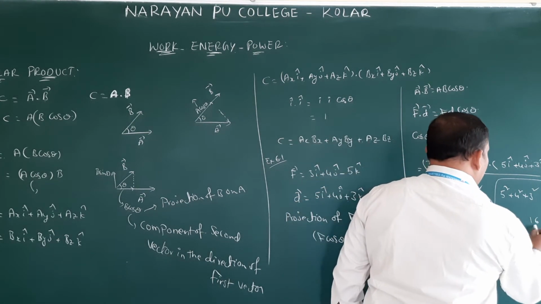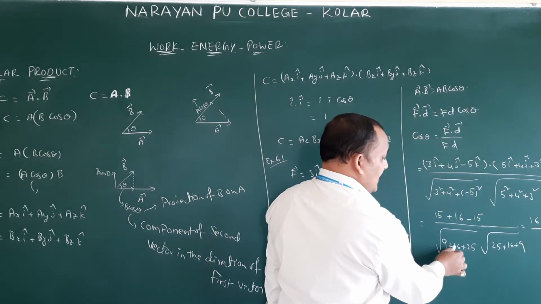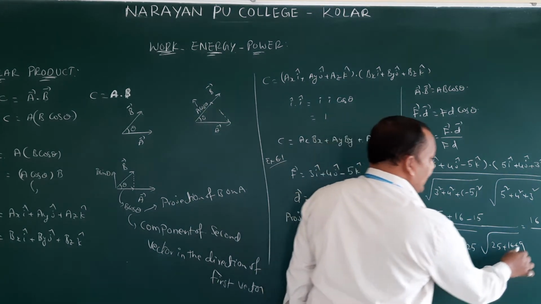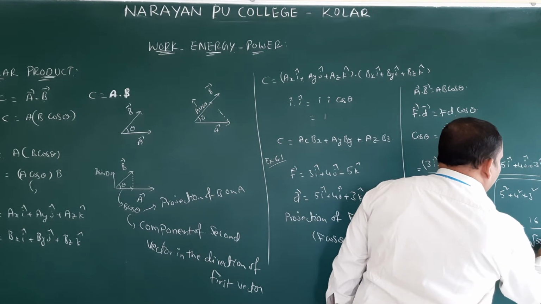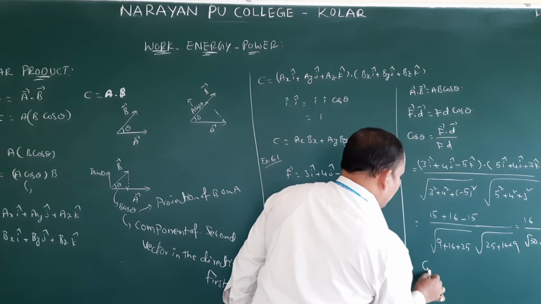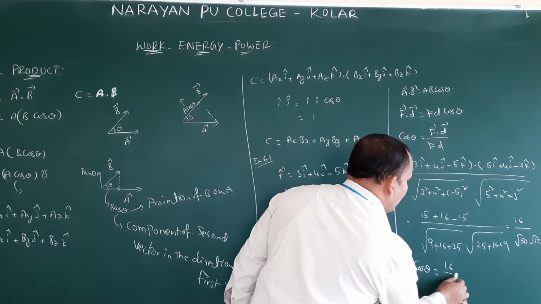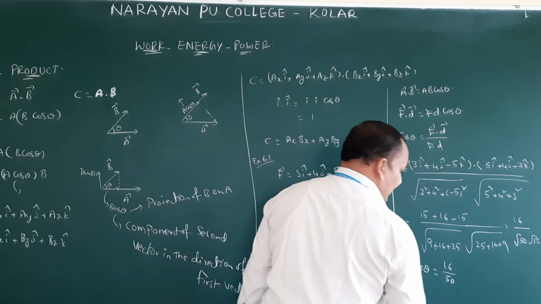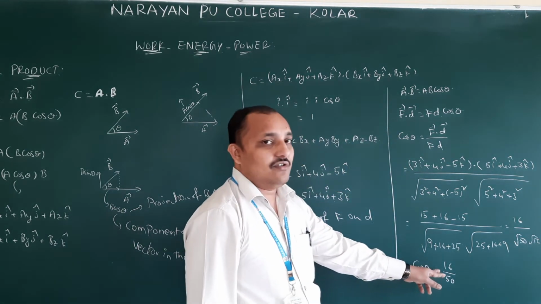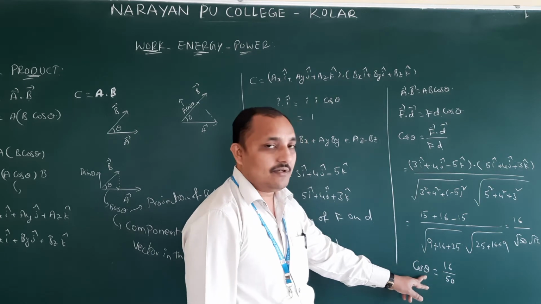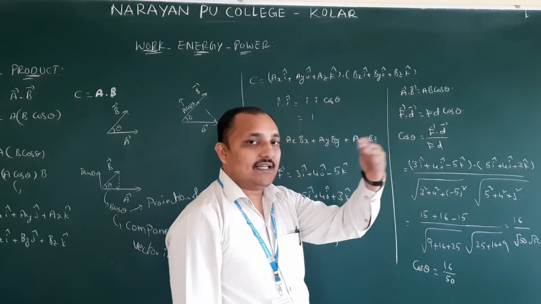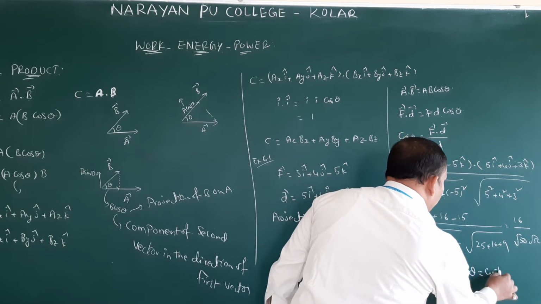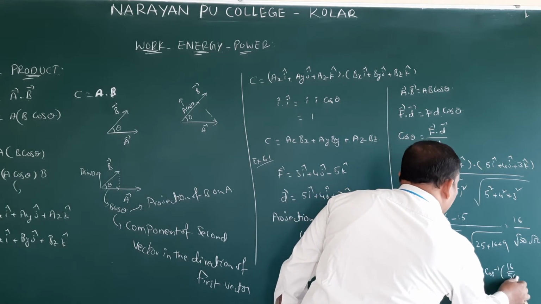That is equal to 16 by, so 16 plus 25 is 50. So root 50 into root 50. Then cos theta is equal to root x into root x, that is nothing but x. So 16 by 50. If you want to know this value, you should know the logarithm table or cosine table. In exam, if they ask, you can write simply theta is equal to cos inverse 16 by 50.